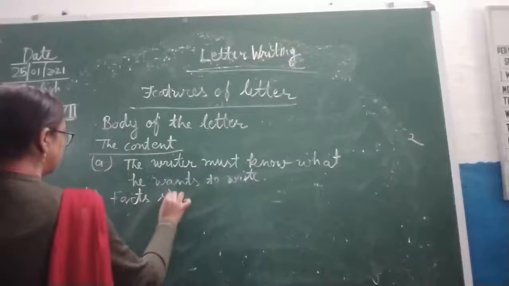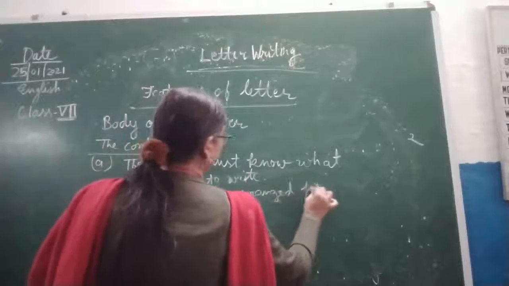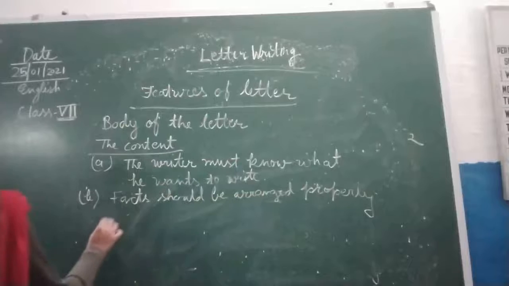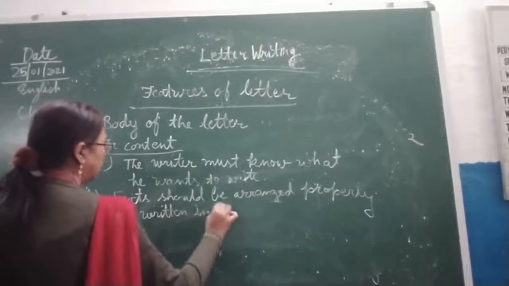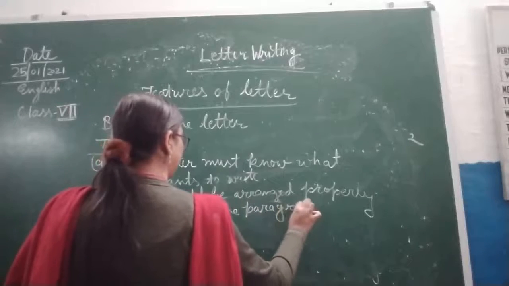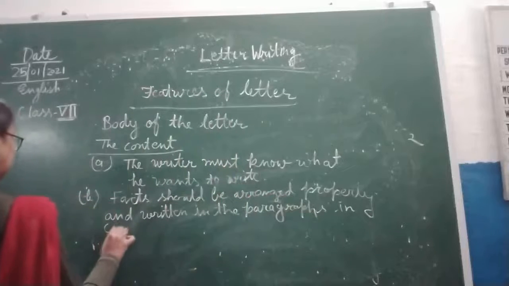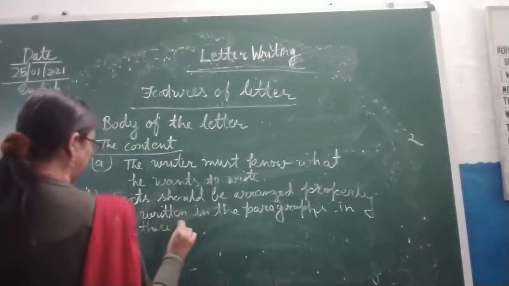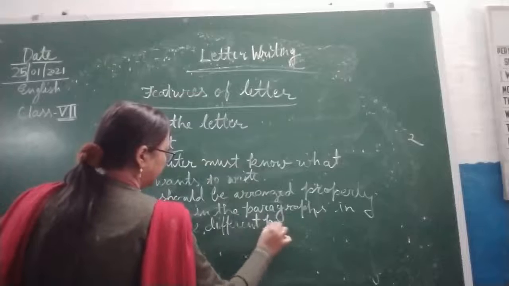Now the B number, we will see: facts should be arranged properly and written in paragraphs in case there are different points.